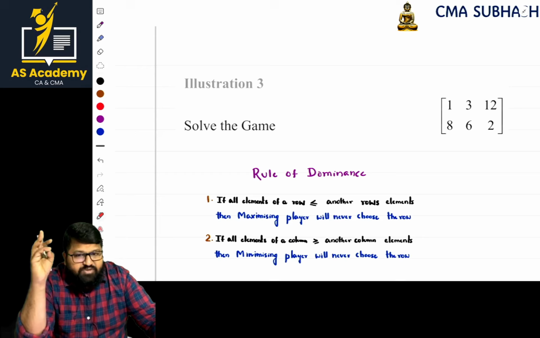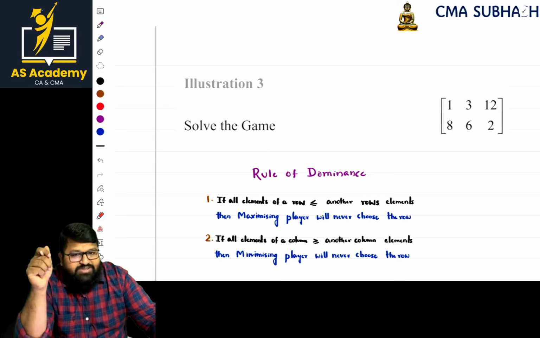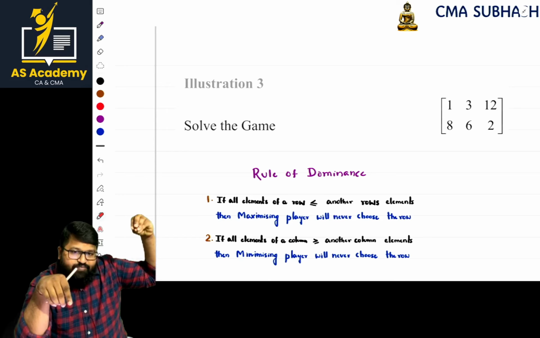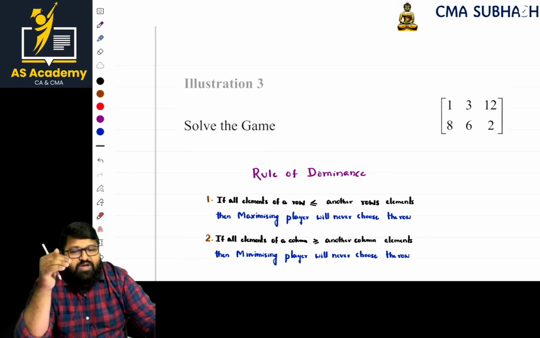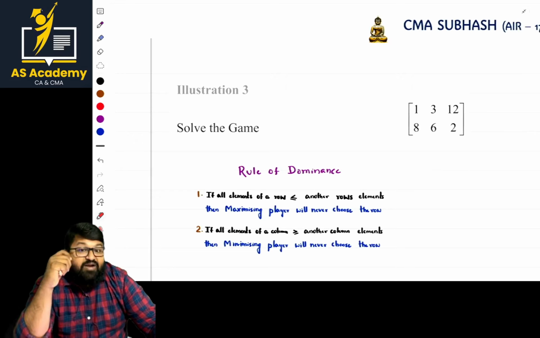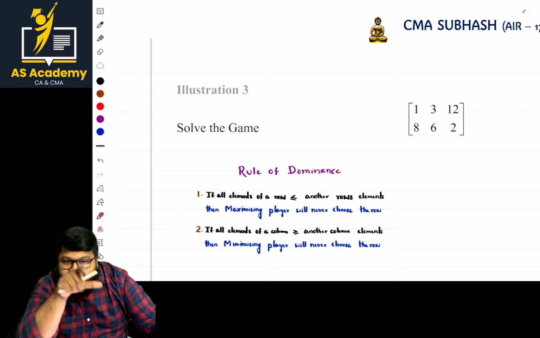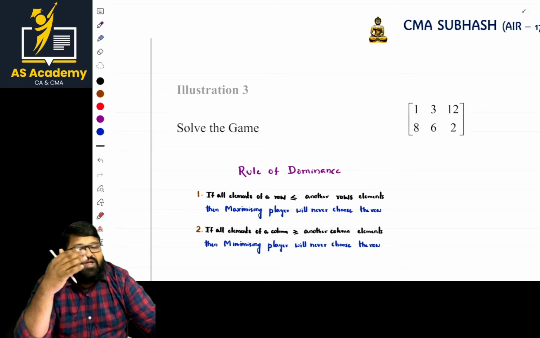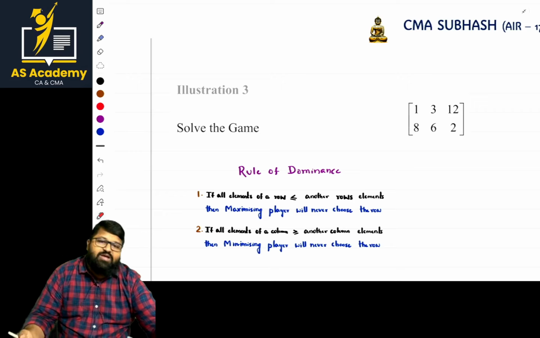The pure strategy. In the case of pure strategy, we need to get values equalized. What are those values, ma? Maximin should be equal to minimax. How to calculate maximin, ma? From the row values, we take the least value of each row. Of those least values, that is the minimum values, we identify the maximum value. What about minimax? From the columns, identify the highest value and mention it there. Then of those values, identify the least value, that is, from the maximum values I identify the minimum value. If these two are equal, we have reached the saddle point. If we are not reaching it, go with the mixed strategy.